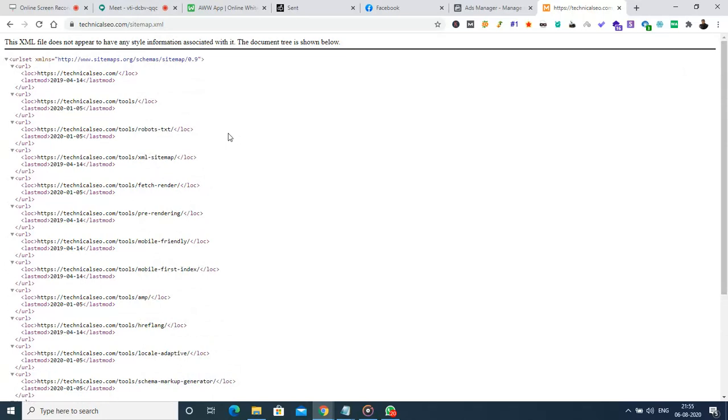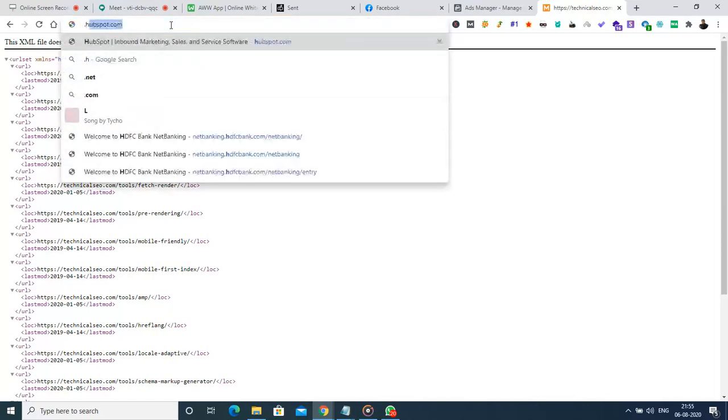So by this way, when there are duplicate pages, for something like the schema markup generator, and some other versions are also available, for an example schema markup learning, if that particular link is not listed in this sitemap, then the importance will be given to the schema markup generator. Okay, so this is the other method of how we can implement canonicalization, I mean how we can solve the canonicalization error.